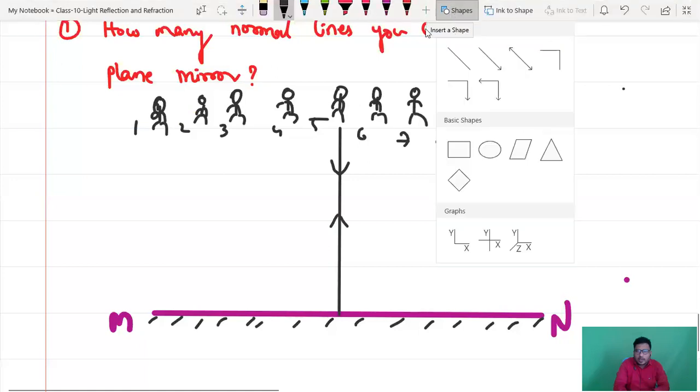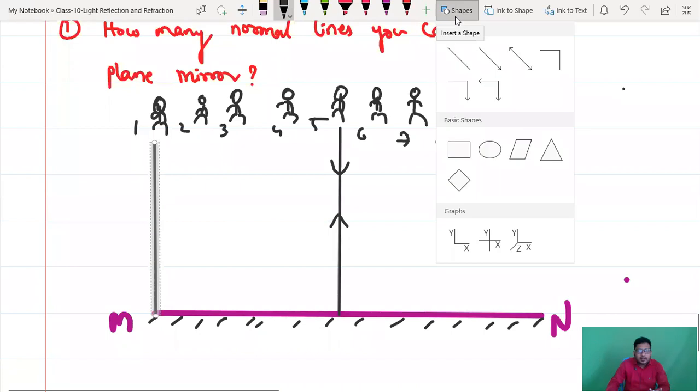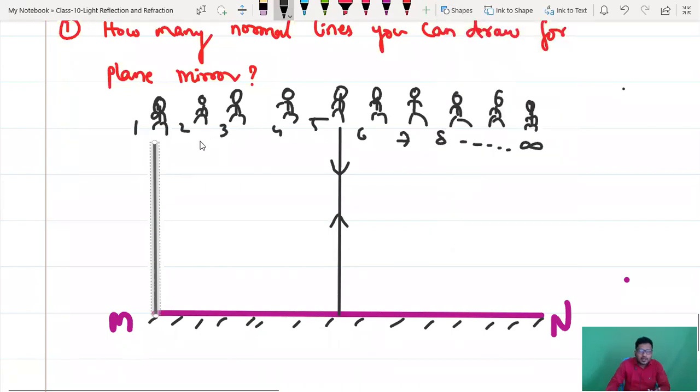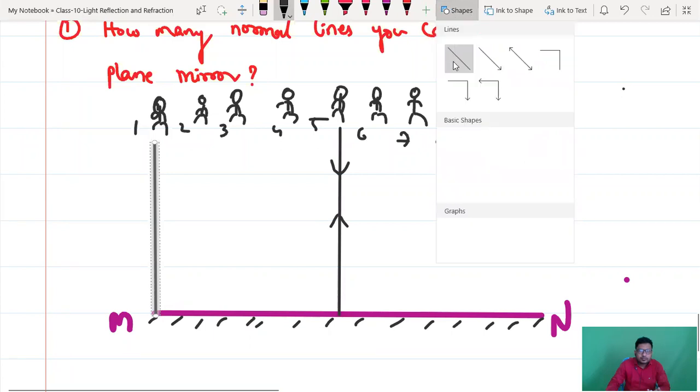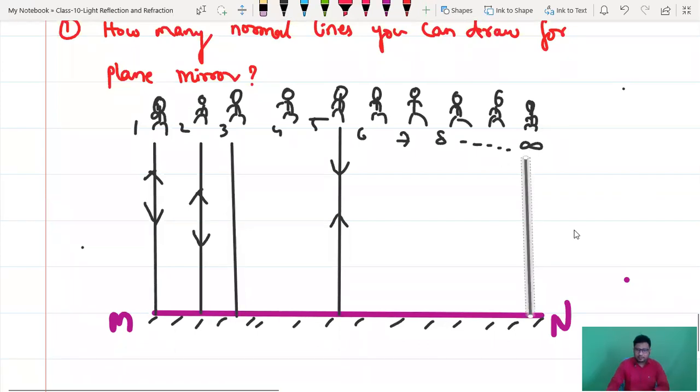Now this fellow is passing one laser light, it will touch the mirror and bounce back. The second person will pass another laser light, it will move forward and bounce back. The first person's light bounces back, the second person's light moves forward and bounces back. The same thing happens with the third guy and the fourth guy. So like that, how many lines can we draw? Now can you say the answer? How many lines can we draw?